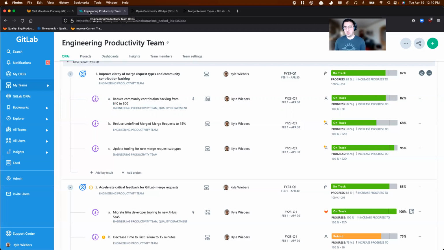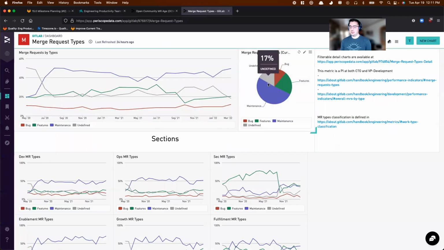Next, reducing undefined merge requests to 15%. This KR is in alignment with looking at our merge request output for our is part of product projects, which is being used as input into the next prioritization model for GitLab engineering. So this is really groundwork that's going to continue into the next quarter. As we look here, we're currently at 17%.